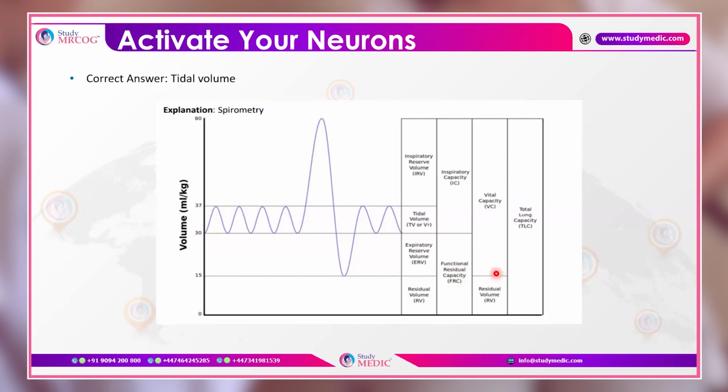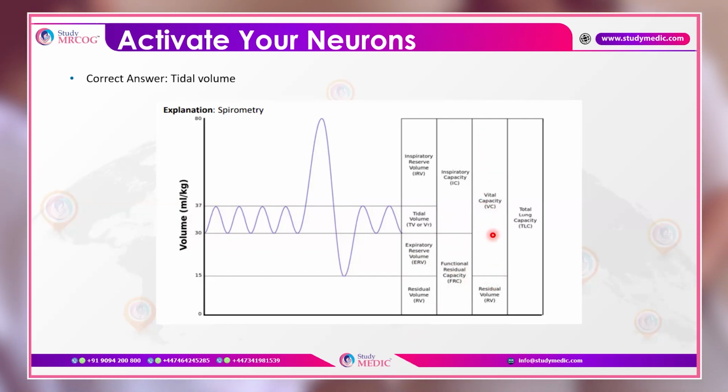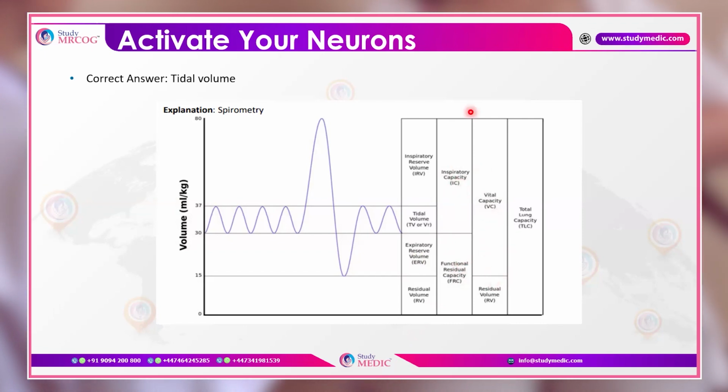And if they ask what vital capacity is, vital capacity is inspiratory capacity plus expiratory reserve volume, or you can say that vital capacity is equal to inspiratory reserve volume plus tidal volume plus expiratory reserve volume.